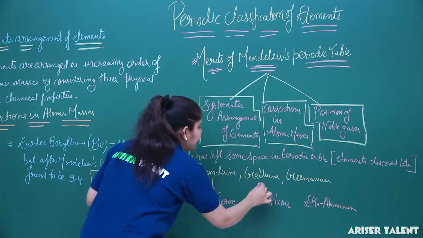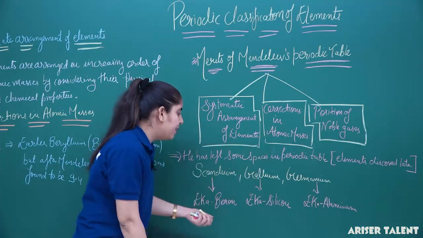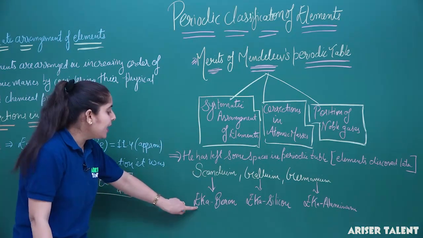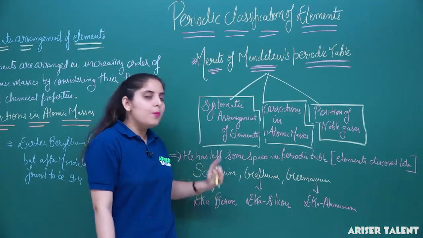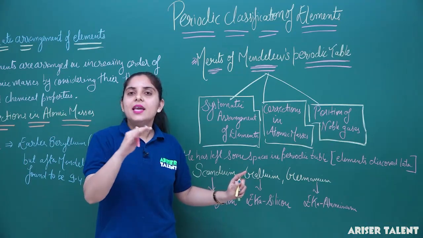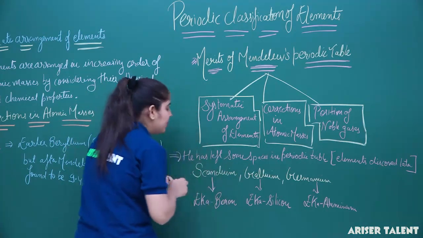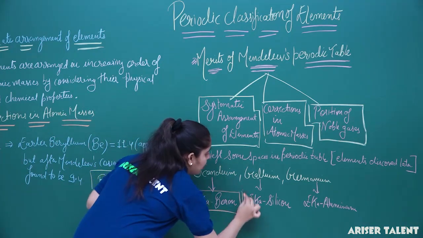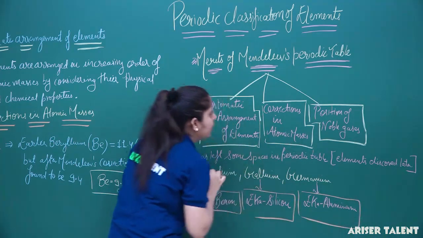So these terms have been given to some of the elements that were discovered later. What is this word Eka going to represent? Eka means "one" in the Sanskrit language. So Eka-boron, Eka-silicon, and Eka-aluminium will be the names for scandium, gallium, and germanium respectively. These are the terms that Mendeleev used for the left spaces in the periodic table.